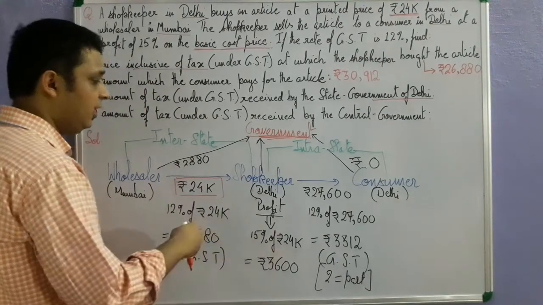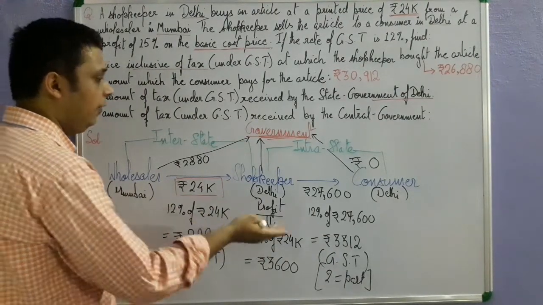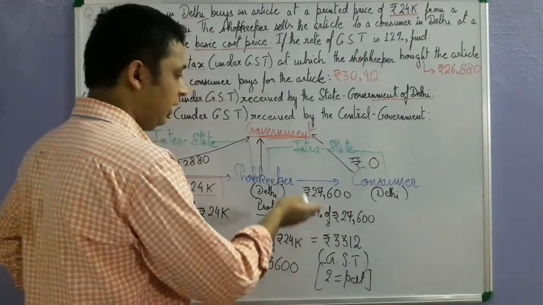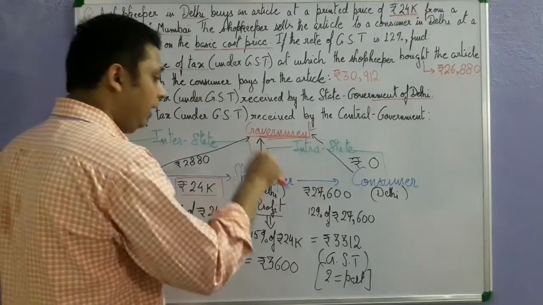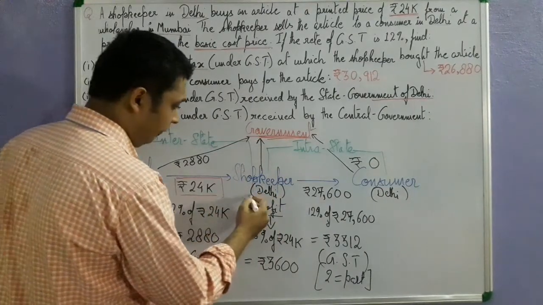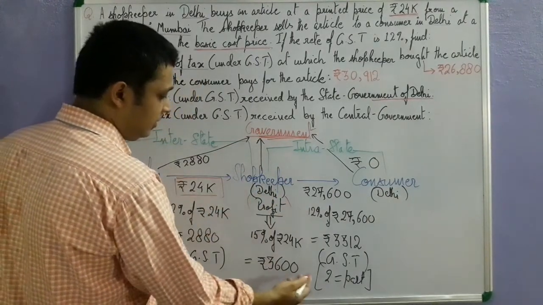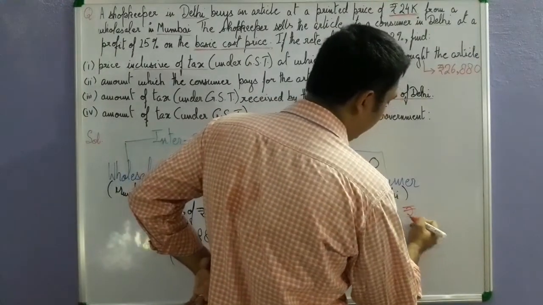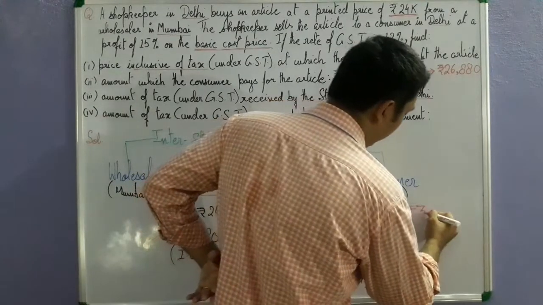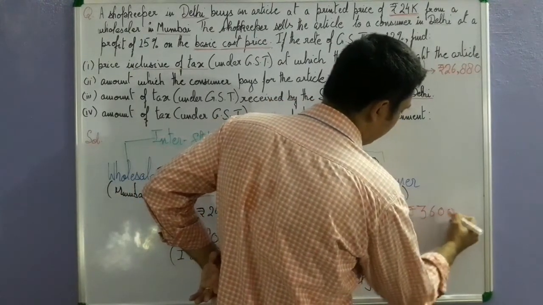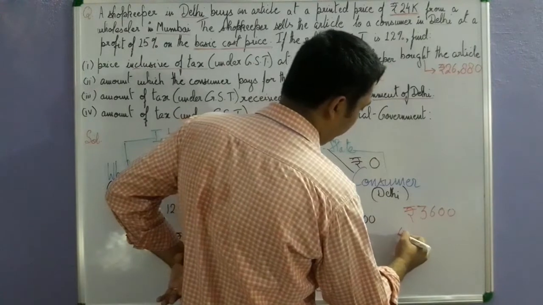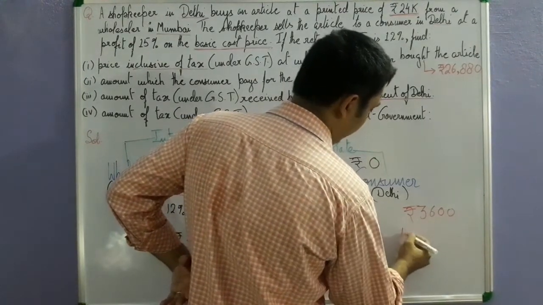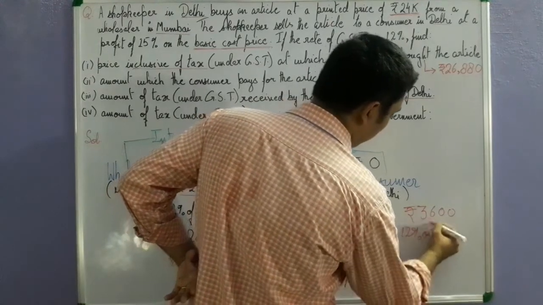So since he has already given 2880 as tax, why will he again pay tax to the government? Because he is not gaining any profit in that case. But since he is gaining a profit of rupees 3600, the GST will be calculated upon rupees 3600. That means we have to find the GST upon this amount, that is 12% of how much?